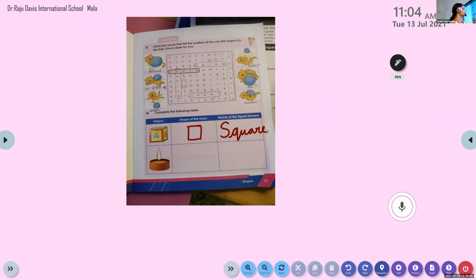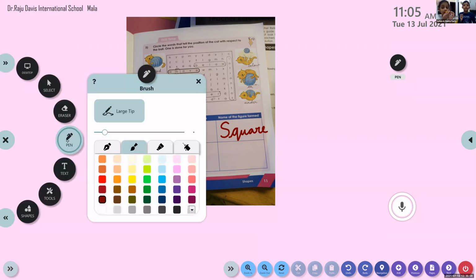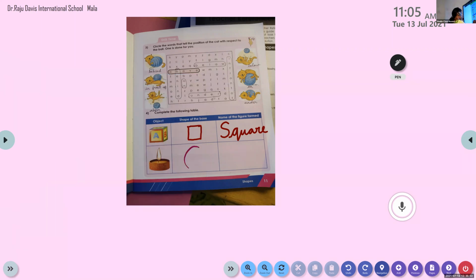Saharsh, unmute. Look at the next one. Okay, what about the object? What is the shape of the object? It's a candle. Which solid figure? Cylinder. Okay. Now, shape of the base. What will come? Circle. Okay. So we can draw the shape of the circle.